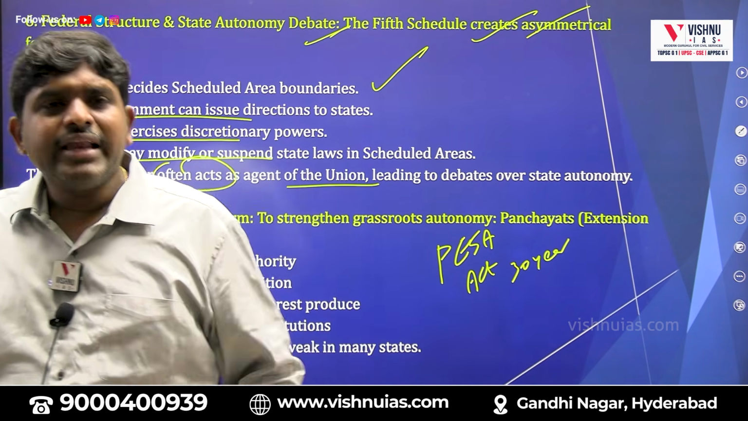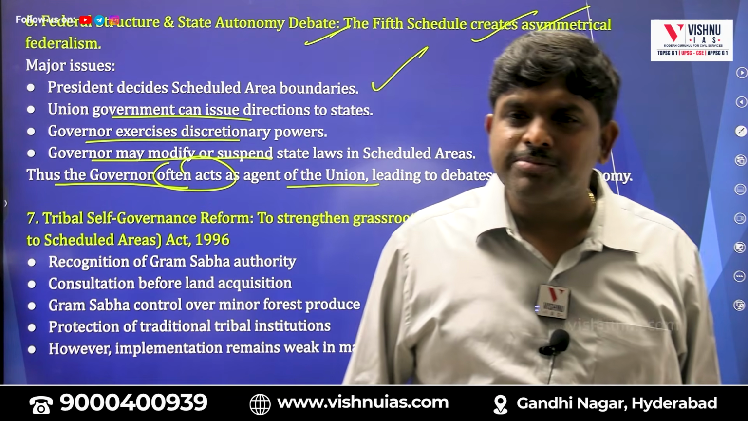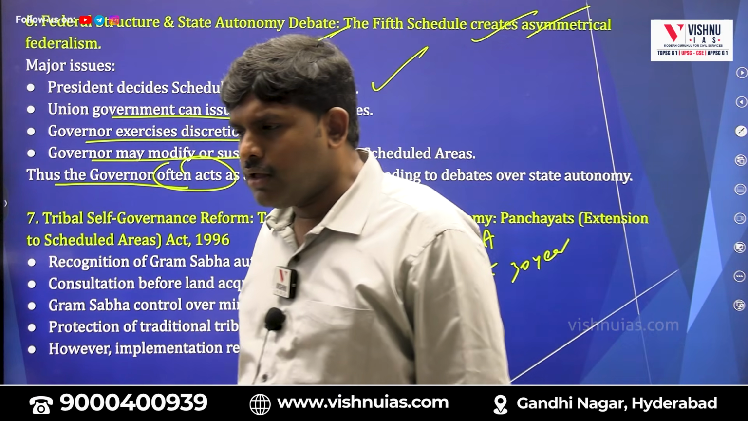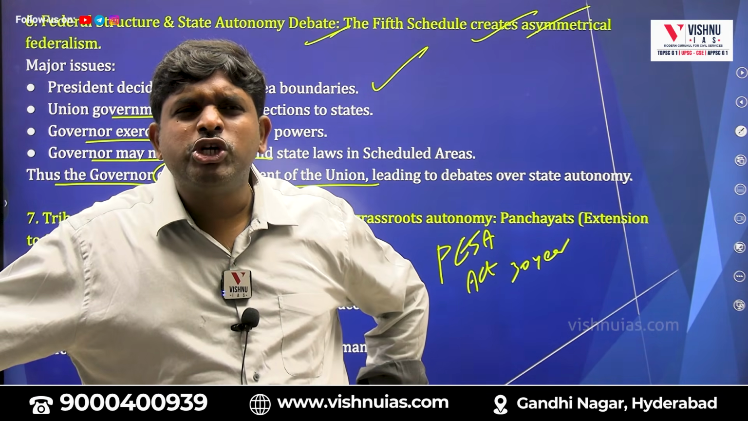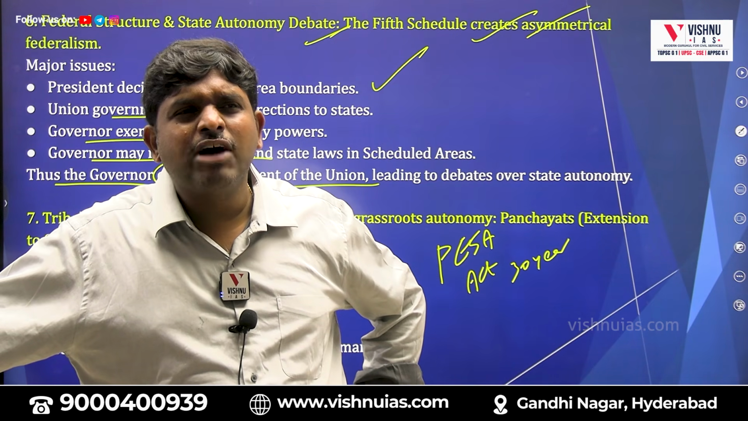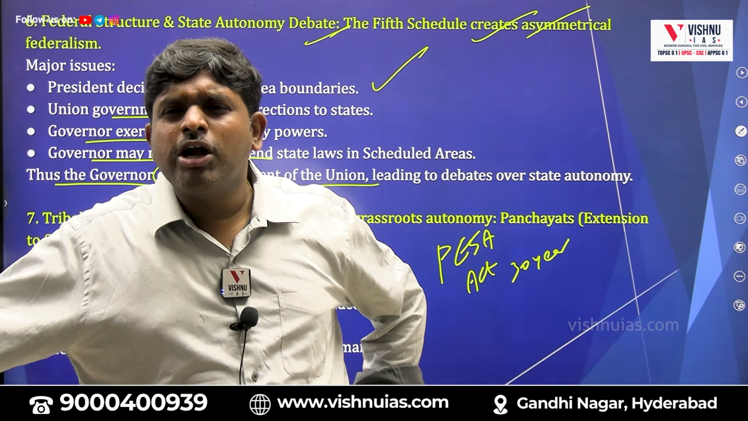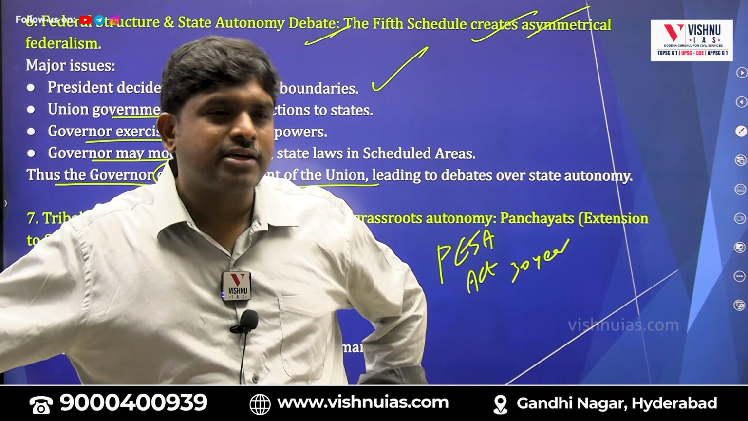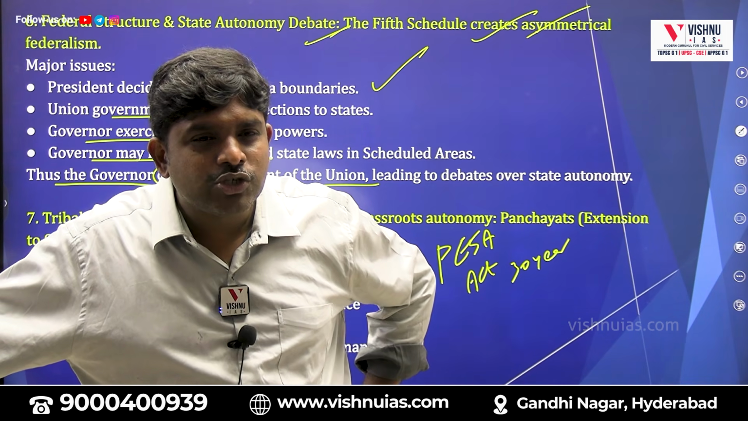So what happened? In 1992, when the 73rd Constitutional Amendment Act was made, Panchayati Raj institutions were made, and Parliament thought that we will not apply them to Schedule 5 areas. Why? Because they have their own tribal advisory council, they have their own way of administration. We will not put Panchayati Raj institutions in Schedule 5 areas. So Schedule 5 areas were exempted from Panchayati Raj institutions.